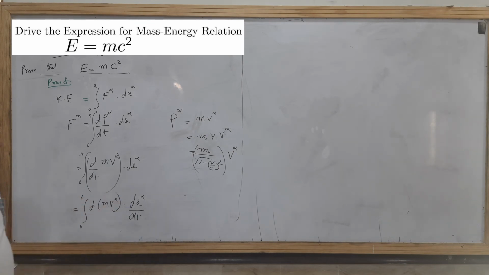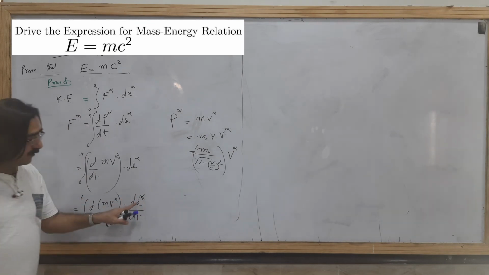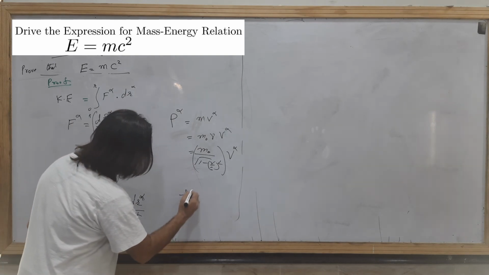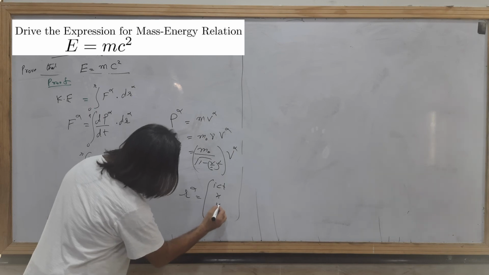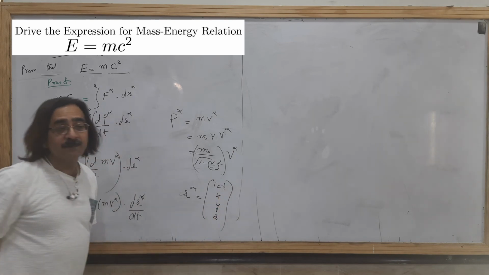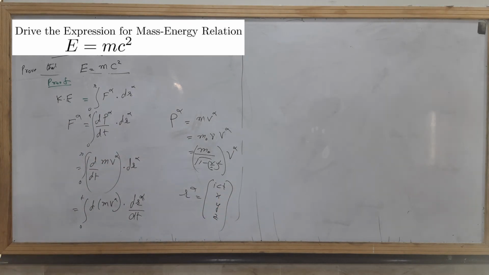What is r alpha? We know that r alpha is (ict, x, y, z), so dr over dt gives the velocity. We have already derived this relationship and discussed it in the previous lectures.